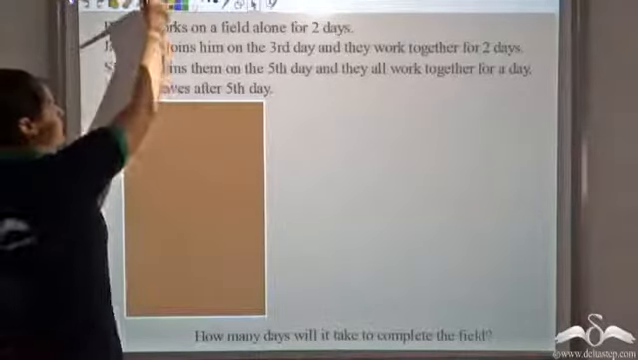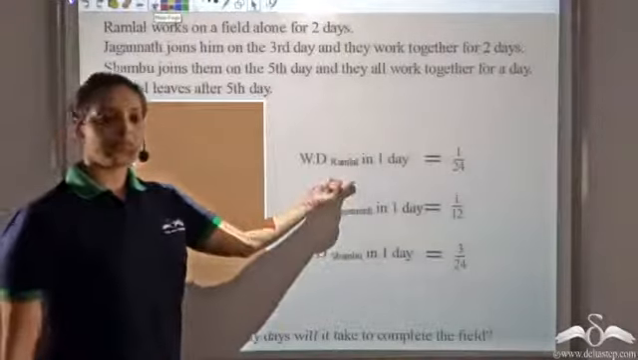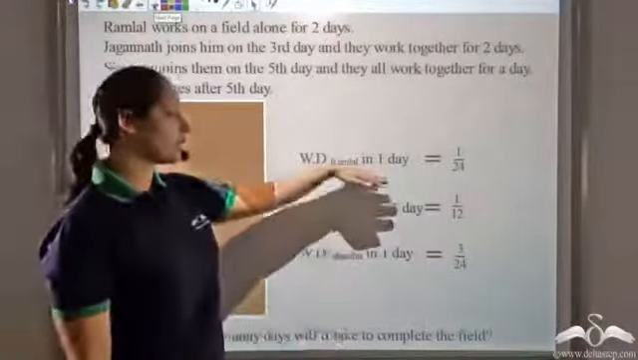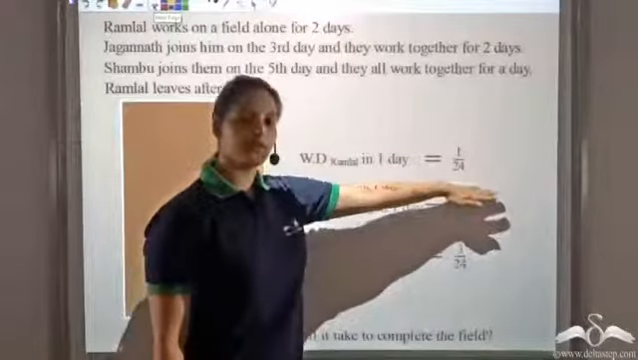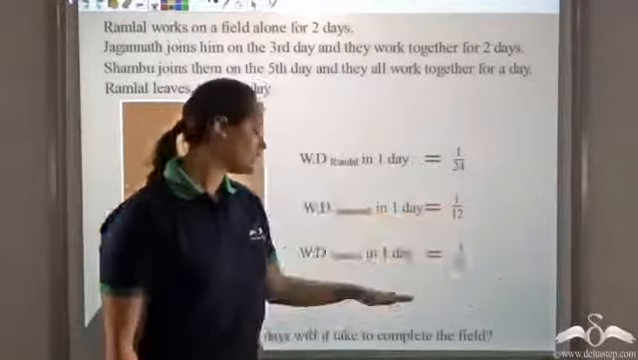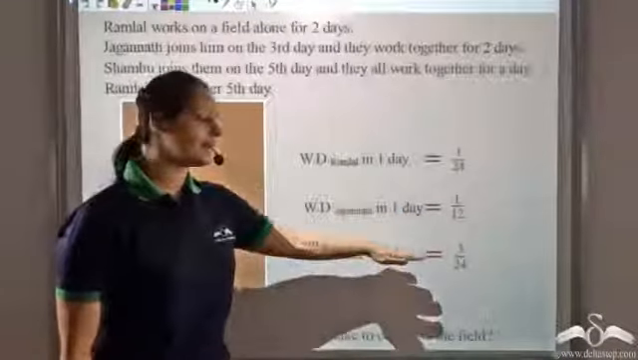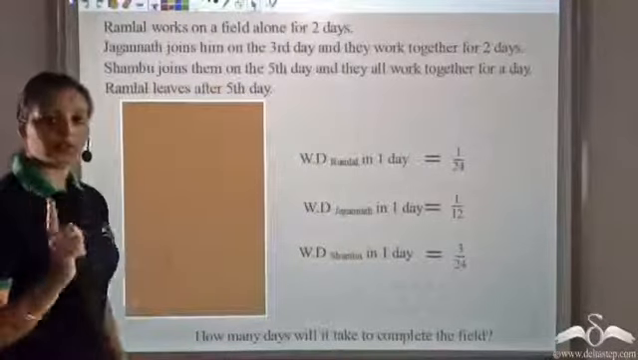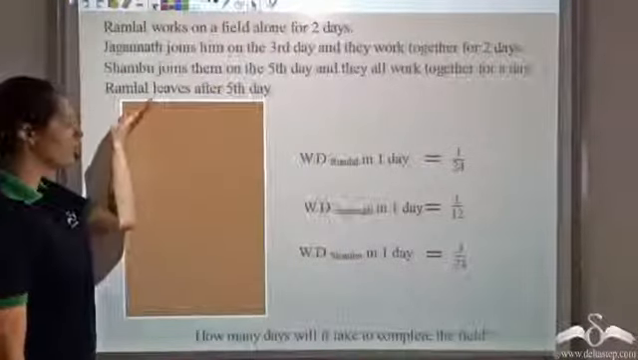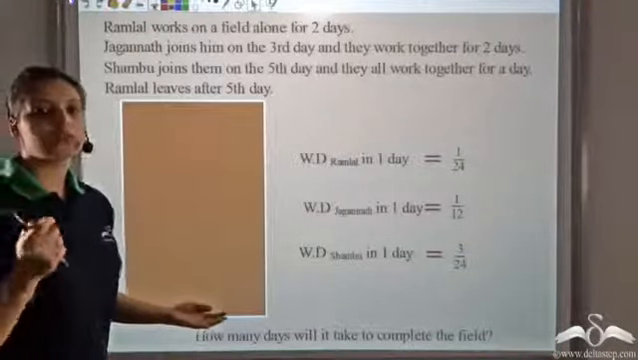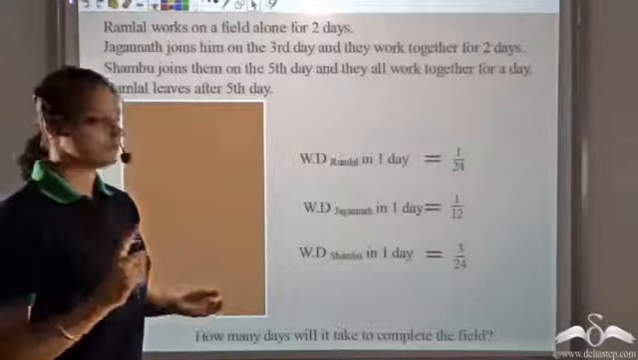What we know is work done by Ramlal, Jagannath and Shambhu in 1 day. So work done by Ramlal in 1 day is 1 by 24. Work done by Jagannath in 1 day is 1 by 12. And work done by Shambhu in 1 day is 3 by 24. We consider this whole field as one unit. So we have to find the number of days to complete this whole field. So total work that has to be done is 1.